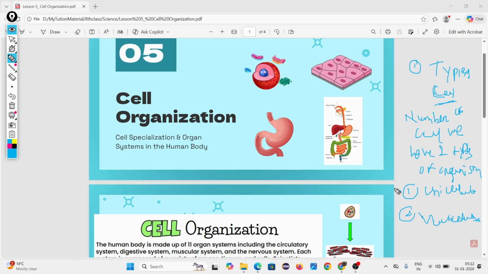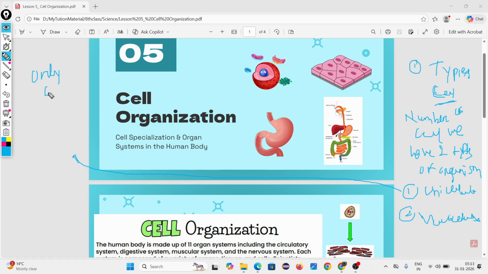What do you mean by unicellular organism? Unicellular organisms are organisms that have only one cell. The organism whose whole body is made up of only one cell. Can I give some example? Amoeba is one example of a unicellular organism.